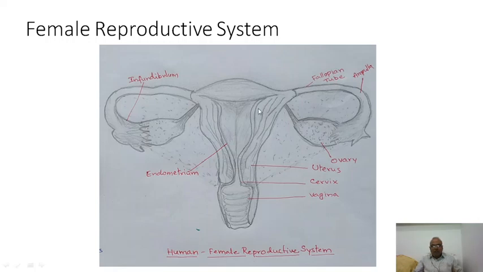Then the uterus has a narrow canal that is called cervical canal or birth canal, and it opens into a tube-like structure called vagina that opens outside. So this is a brief account of the reproductive system because entire fertilization happens here. Fertilization of ovum with the sperm occurs in the ampulla. For that purpose, we are learning these details.